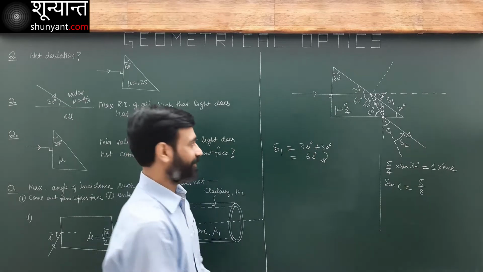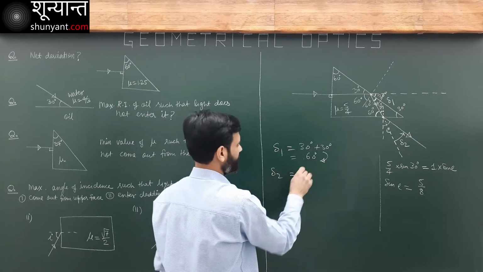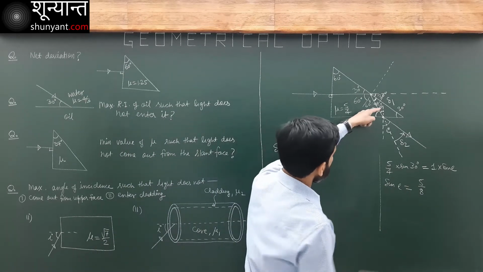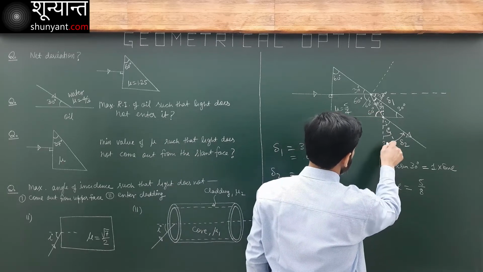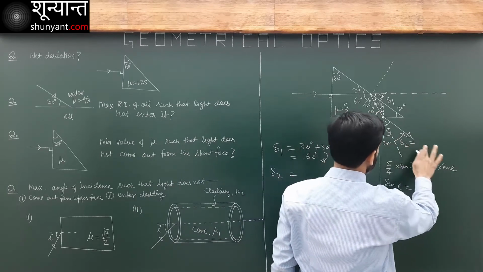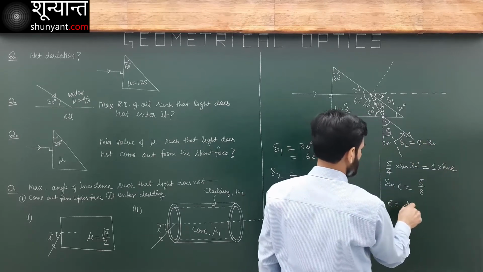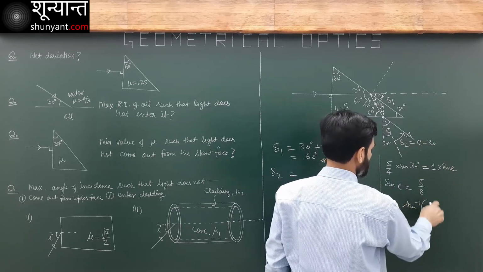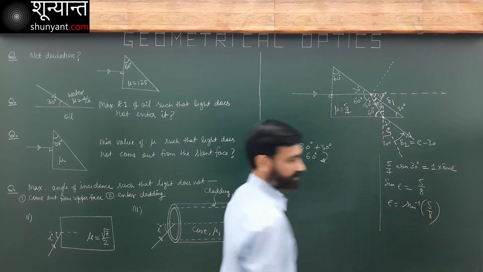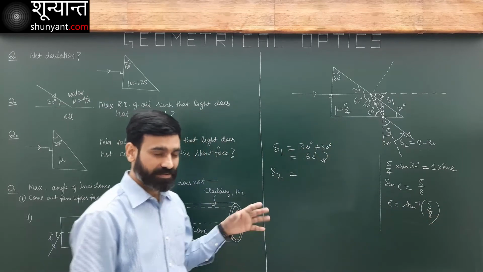What will be delta 2? You see, this is 30, so this angle here is 30 degree. Delta 2 is going to be equal to E minus 30. What is E? Sine inverse 5/8. Sometimes we get such types of answers.